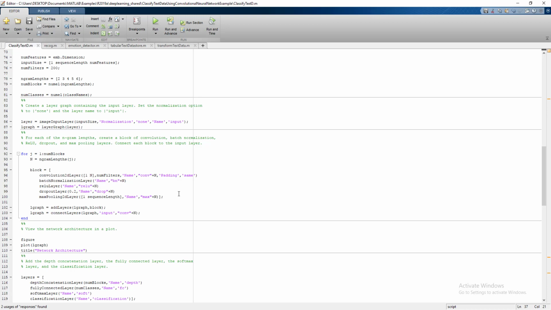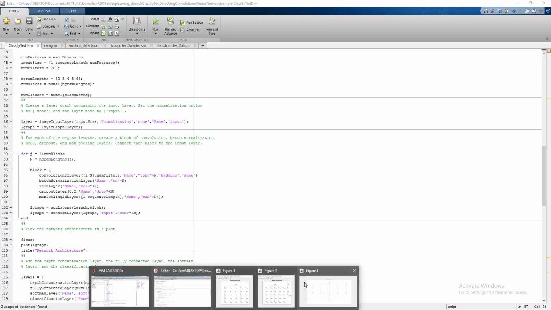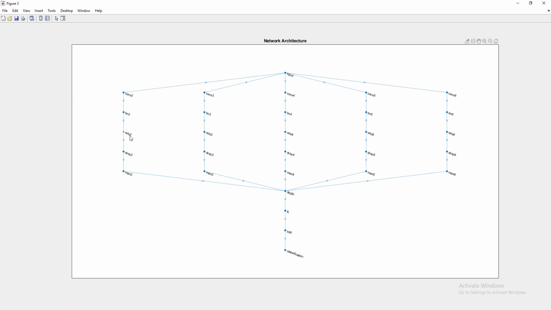uniquely 39 target vectors. So before moving toward how to create a deep convolutional neural network, it's important to understand why we create a model like this. We could create a direct sequential model: input, then convolution, batch normalization, ReLU, dropout, max pooling. Depth is only for concatenation, so depth is not required. If you process the sequential model, then flatten, softmax, and a classification layer. Why do we create such a model?